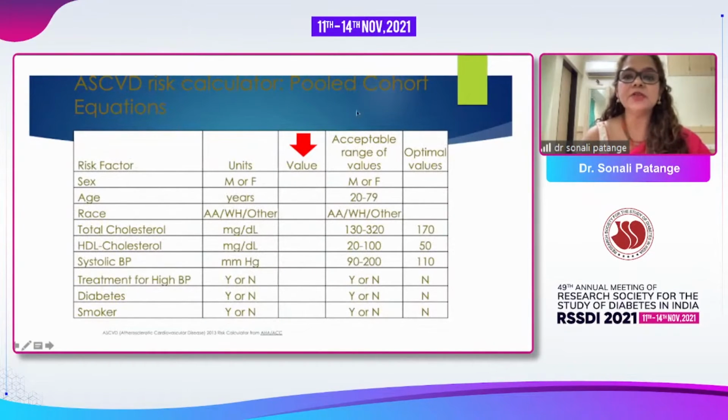So the ASCVD risk calculator pooled cohort equations take into account age, sex, race, total cholesterol, HDL, systolic blood pressure, treatment, diabetes, and smoking. The accepted range of values is right here, and these are the optimal values where we want our patients to be.